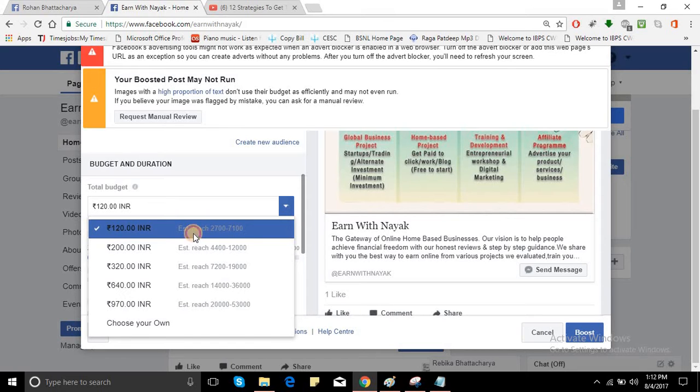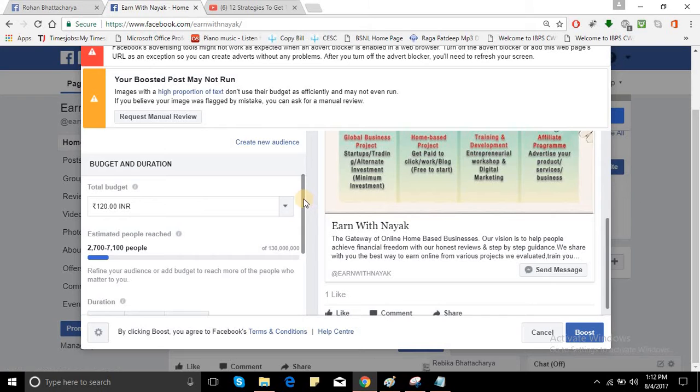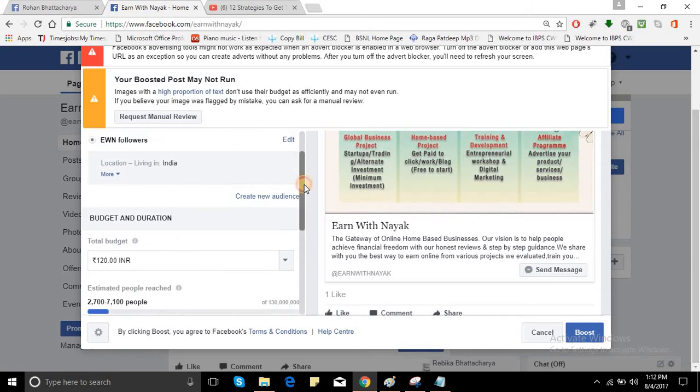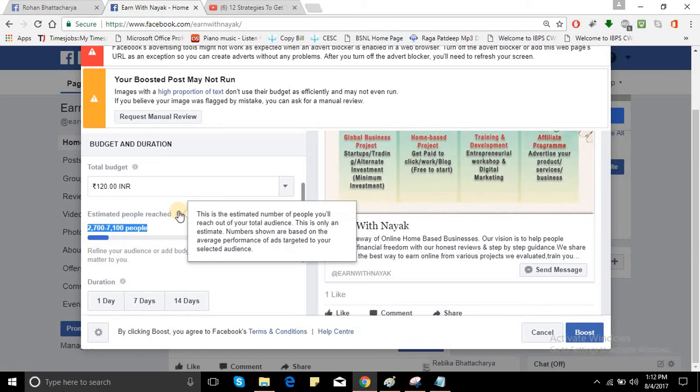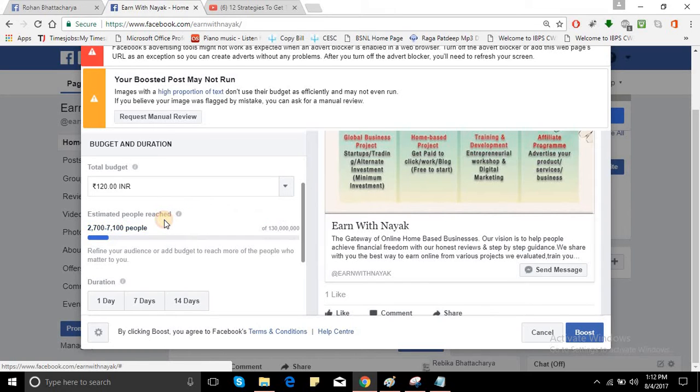Okay, for 120 INR you can see that the estimated people reach is 2700 to 7100. So it's quite big, it's quite high. You can read all these things. What is the meaning of reach? Reach means it will reach the wall of this number of people, I mean, 2,700 people at least.